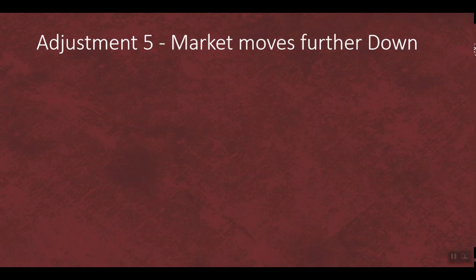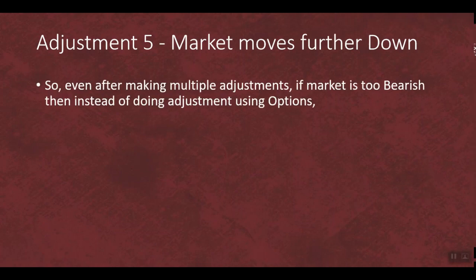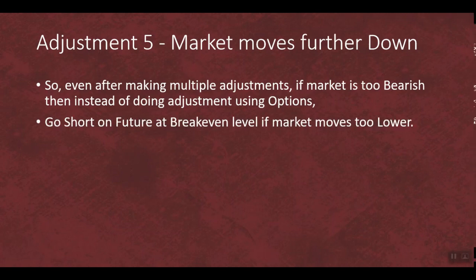So adjustment number 5, the market moves further down. Even after making multiple adjustments, if the market is too bearish, then instead of doing adjustments using options, we can go short on futures. So short on futures at the break even level. After doing these many adjustments, if the market still keeps moving down and is going to breach your lower break even level, then instead of doing further adjustments using options, go short on futures at your break even level.